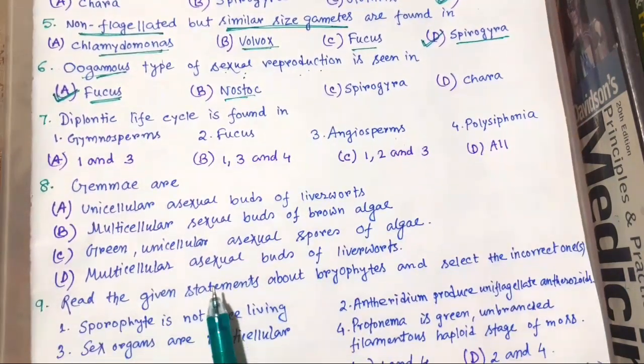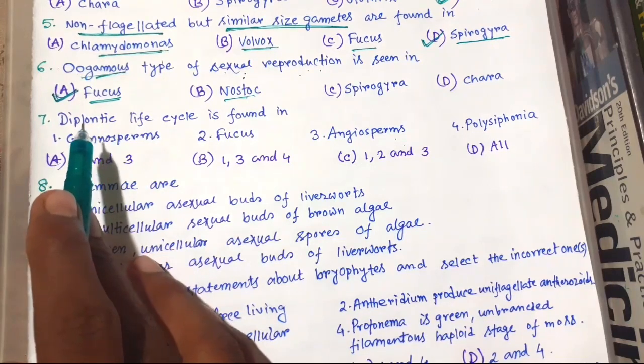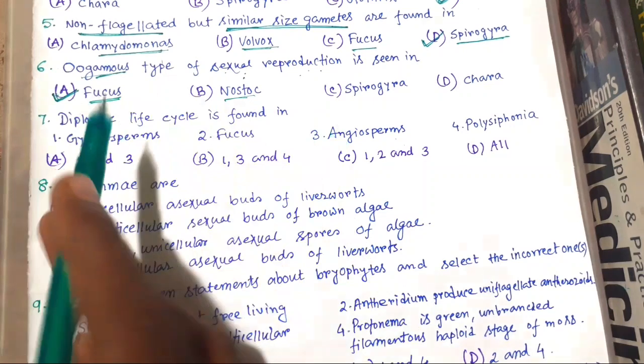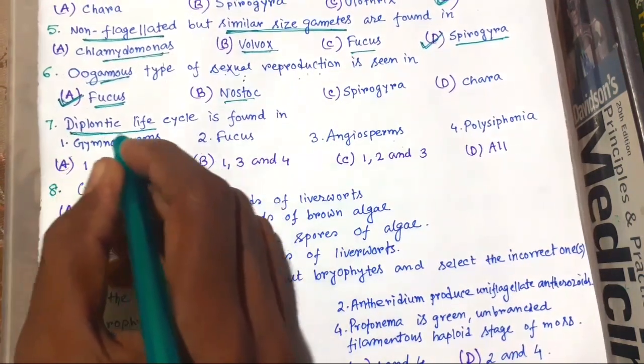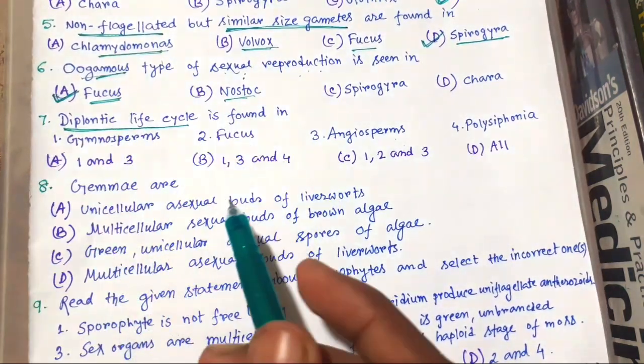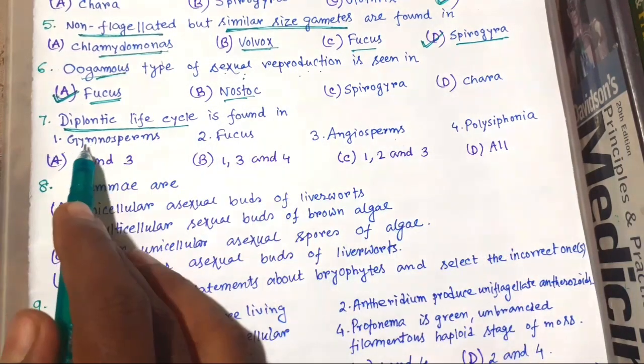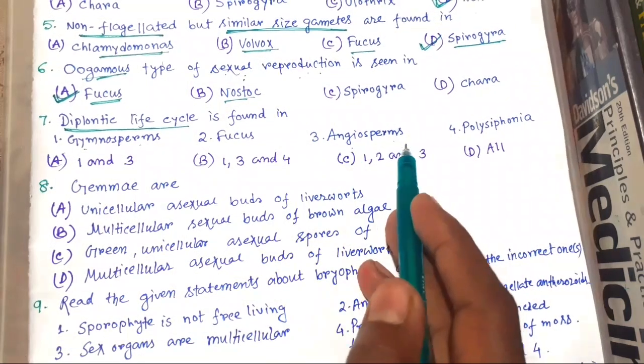Now number 7, diplontic life cycle is found in. This diplontic life cycle is found in all seed bearing plants, that means gymnosperms and angiosperms.